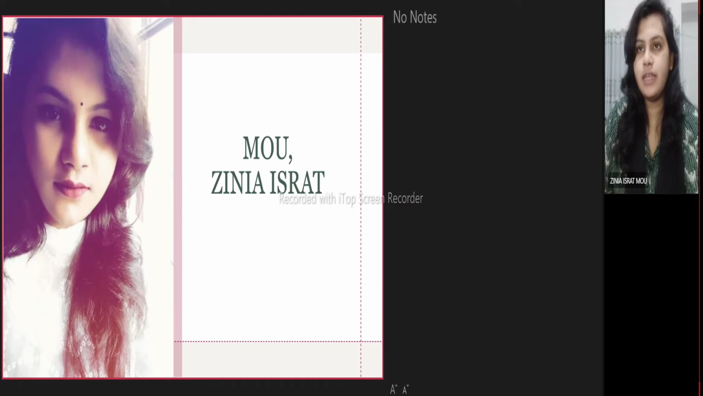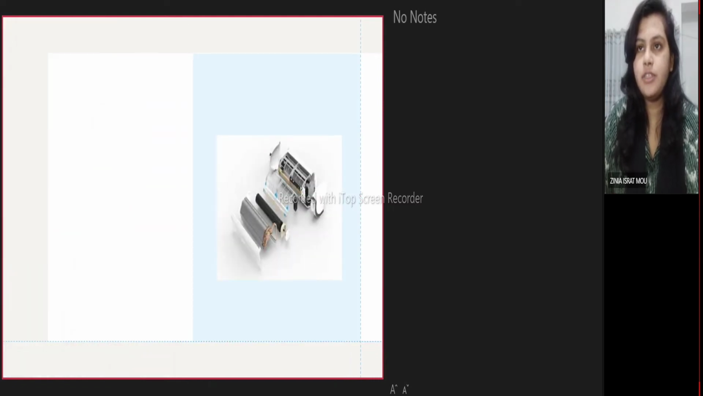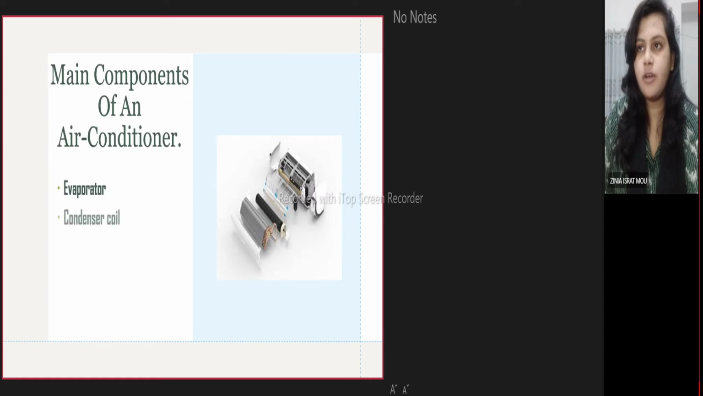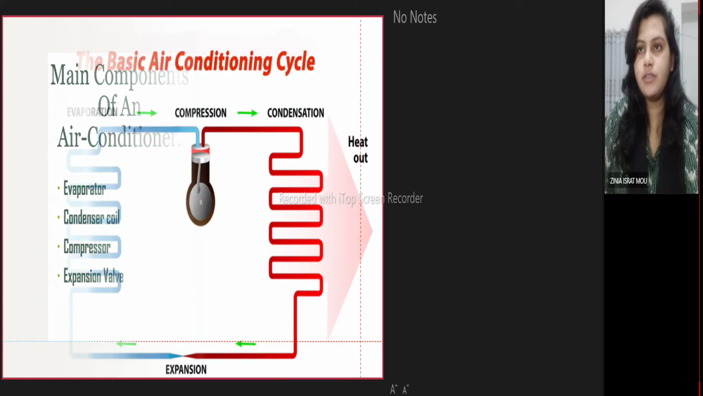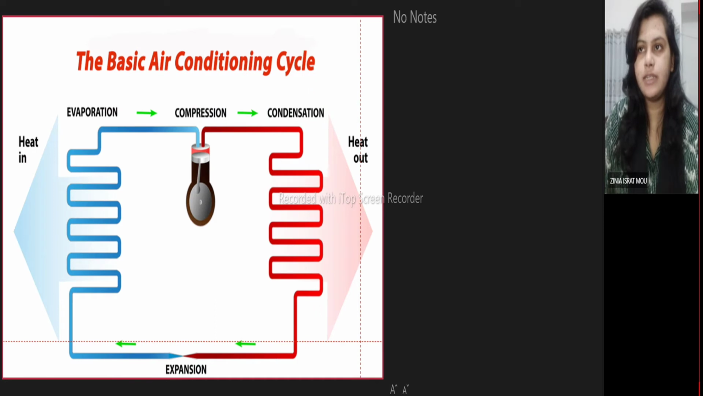Okay, the next slide elaborately describes the function of four major components of an air conditioner. The four main components of an air conditioning system are: first, the evaporator. It carries low temperature, low pressure, mostly liquid refrigerant inside a cooling coil surrounded by fins which aid effective exchange of heat. The evaporator is at a lower temperature than the room air. The evaporator is always inside the indoor unit of a split air conditioner.